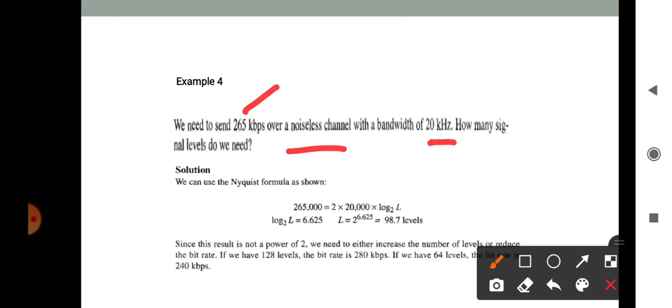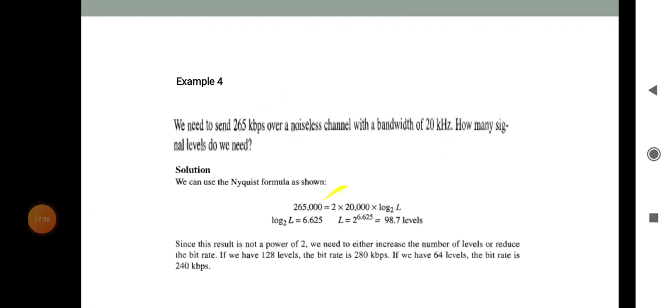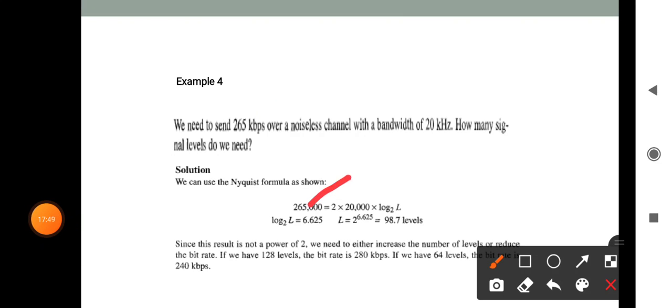Here we can use the Nyquist formula: bit rate is equal to 2 into bandwidth into log 2 L. Here we are provided the bit rate, 265 kbps, and also the bandwidth, 20 kilohertz, and from log 2 L we find L. When we calculate this, log 2 L is equal to 6.625, that means L is 2 raised to 6.625, which is 98.7 levels.